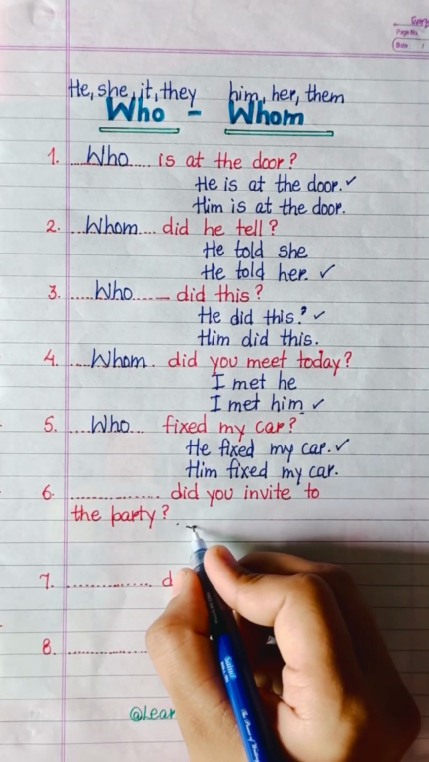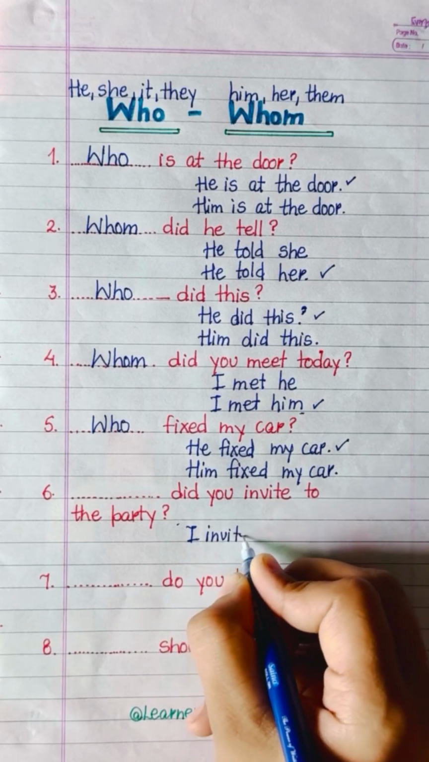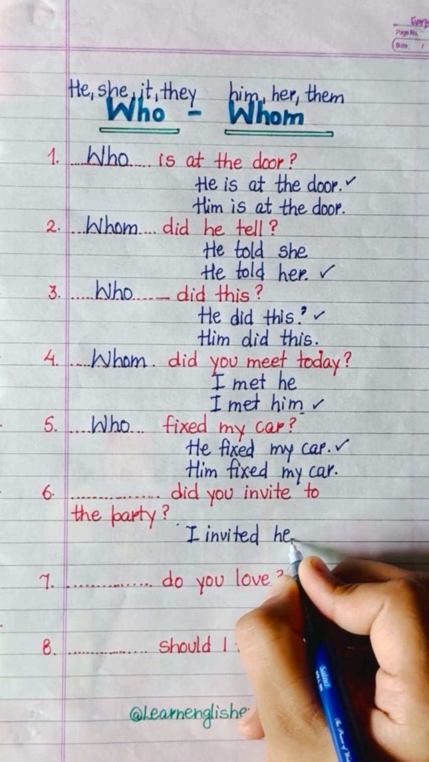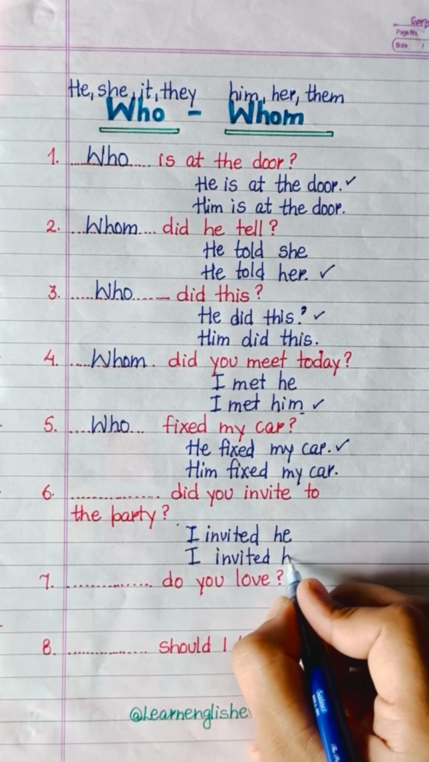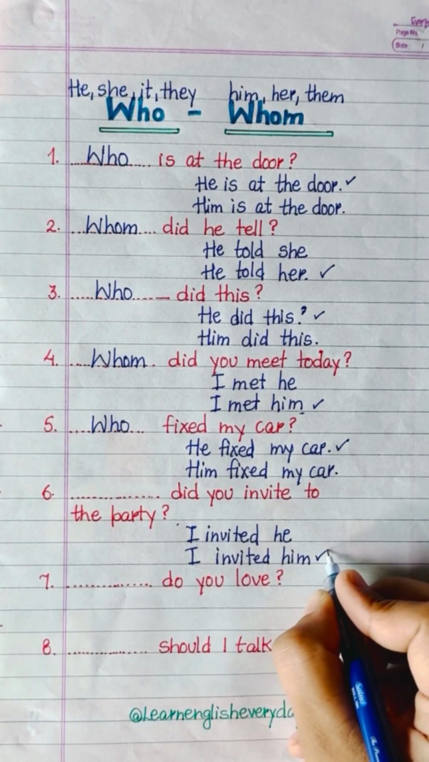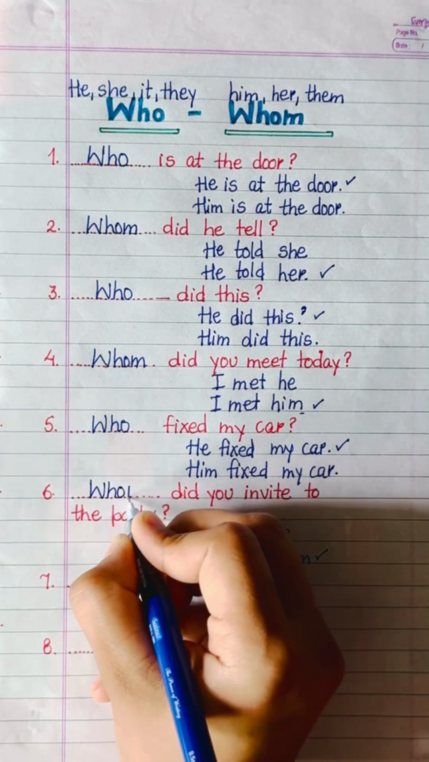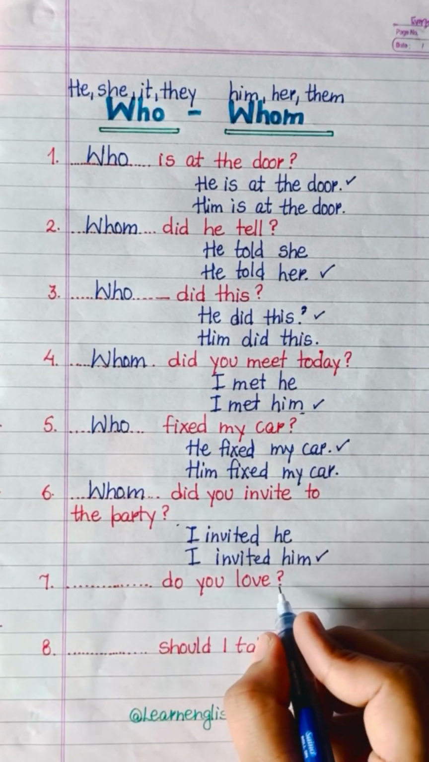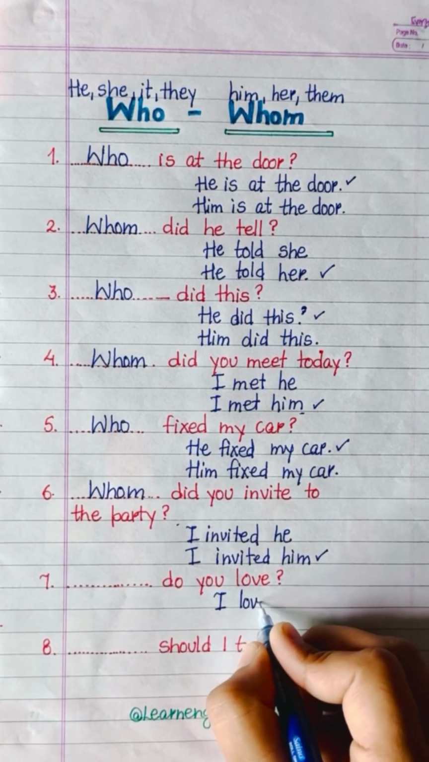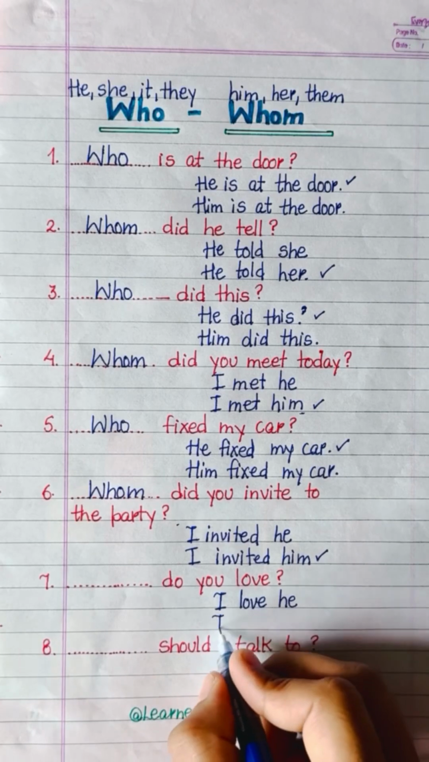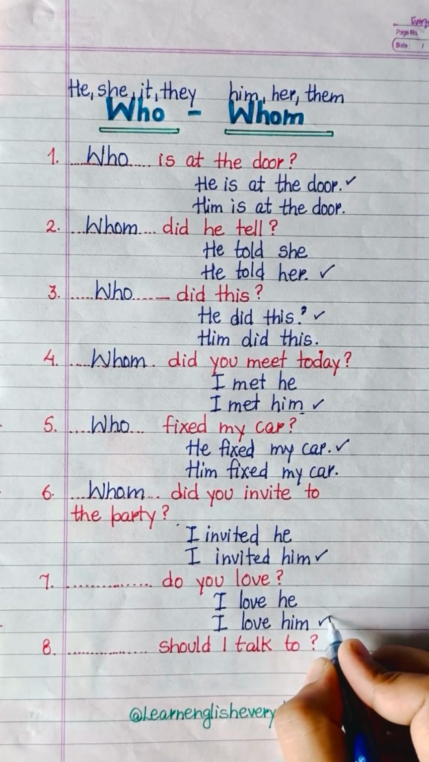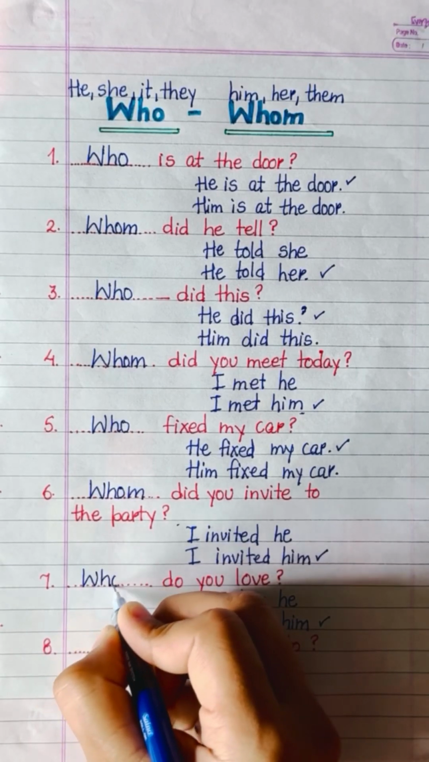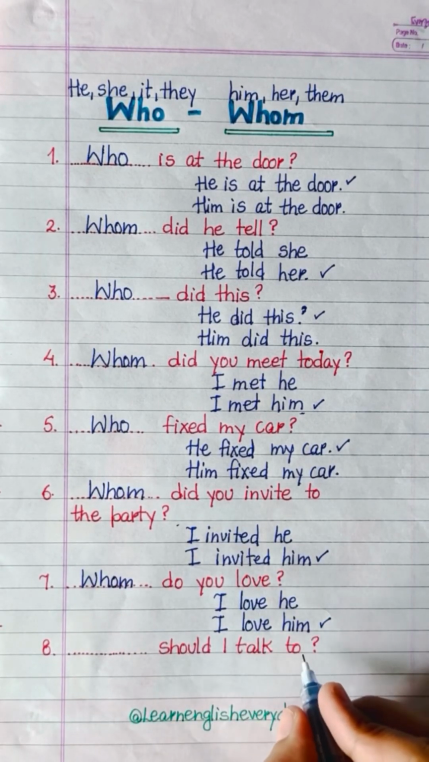Blank did you invite to the party? We are also asking a question about a particular person. So the right answer will be I invited him. So the question will be whom did you invite to the party? Blank do you love? I love him. I love he. So the right answer will be I love him. So here comes whom do you love?